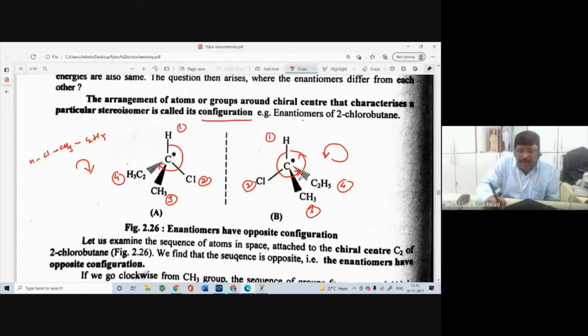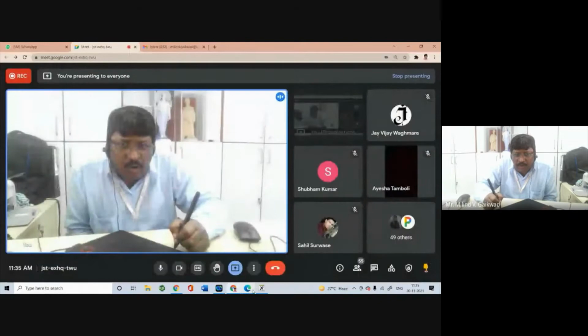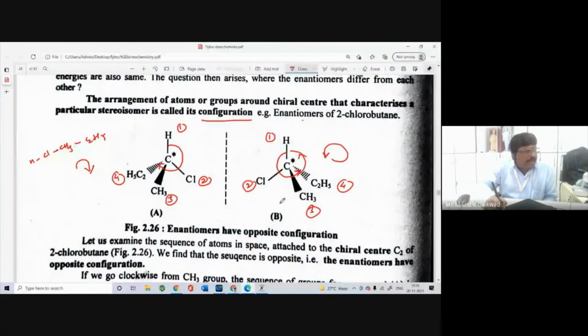So here is a configuration. Roughly, 1 to 2, hydrogen to Cl, your eyes travel in the clockwise direction, right? And in compound B, your eyes travel in the anti-clockwise direction. So they are opposite to each other. Even though the compound is the same, they are enantiomers of each other. So enantiomers have the opposite configuration. They have different configurations, right?